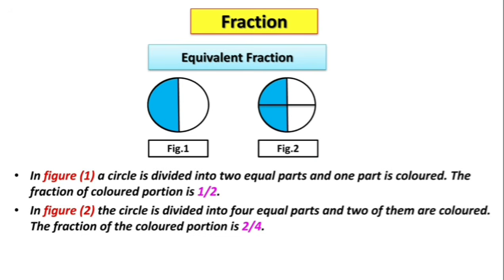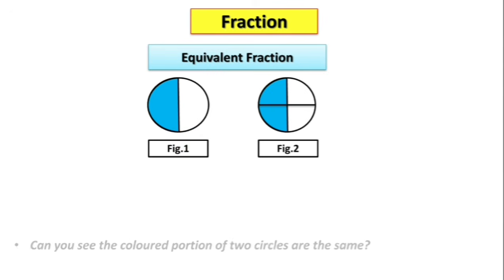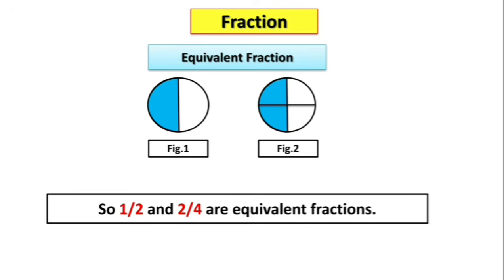The fraction of the colored portion is 2/4. Children, can you see? The colored portions of the 2 circles are the same. So 1/2 and 2/4 are equivalent fractions.